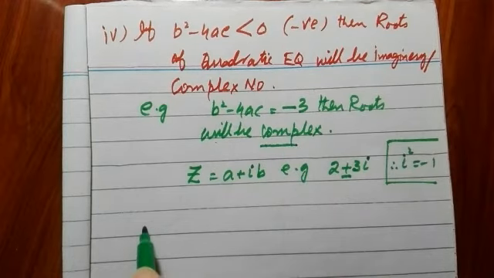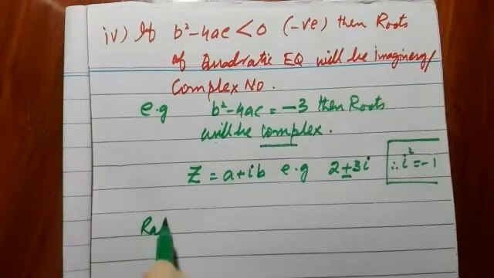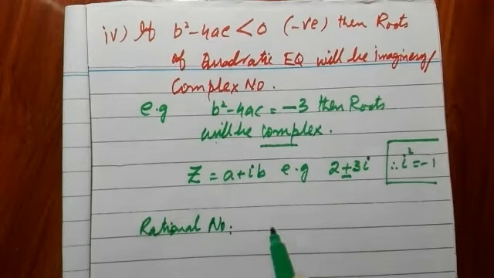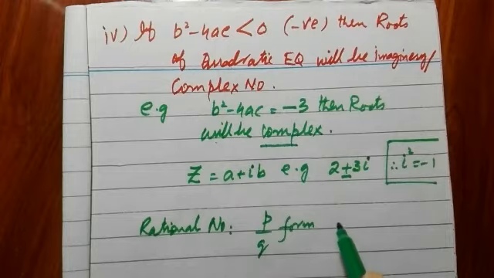One more thing also needs to be revised, which is the rational numbers. Rational numbers are numbers which are in p/q form, or any decimal numbers which can be converted into p/q form where q should not be 0.